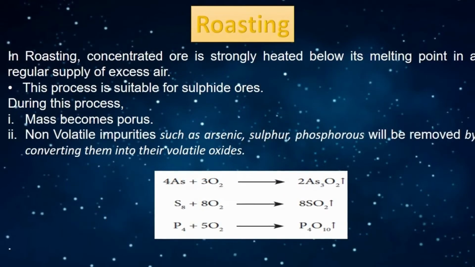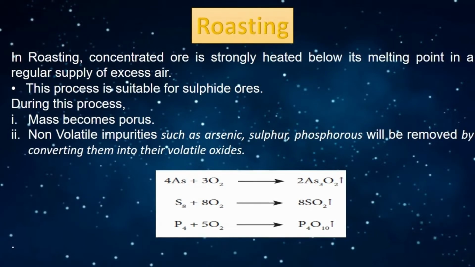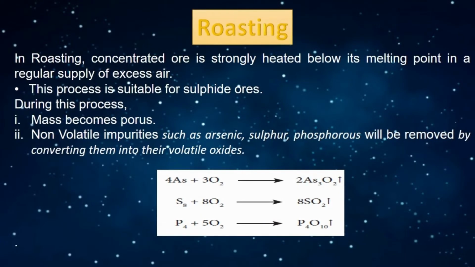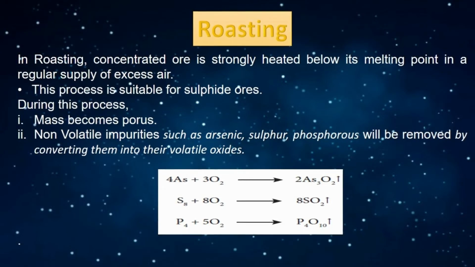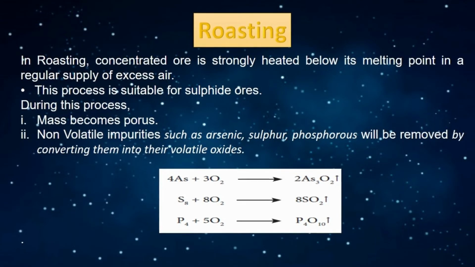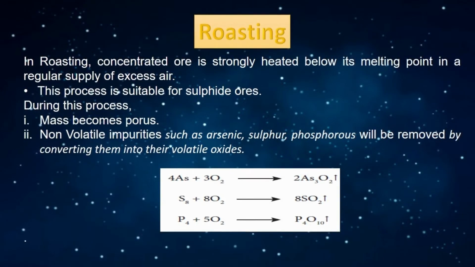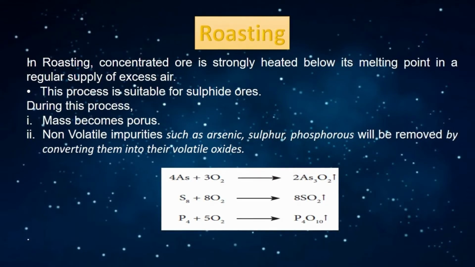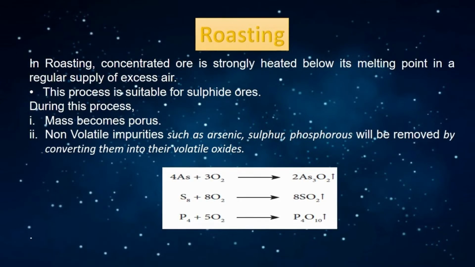In roasting, concentrated ore is heated strongly below its melting point in the presence of excess oxygen. Roasting is mainly suitable for sulfide ores. During this process, non-volatile impurities such as arsenic, sulfur, phosphorus will be removed by converting them to their volatile oxides. For example, arsenic will be converted to arsenic oxide. Sulfur also gets converted to sulfur dioxide. Due to the removal of these gases, the mass becomes porous.